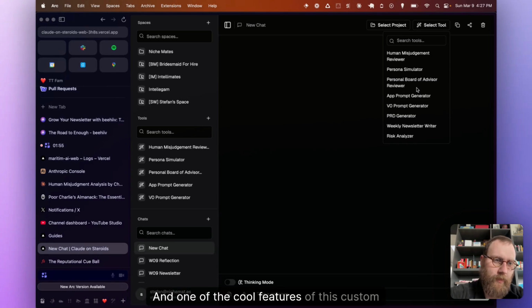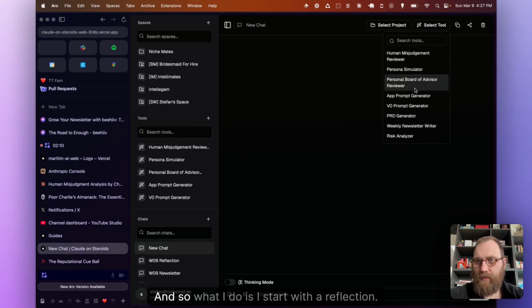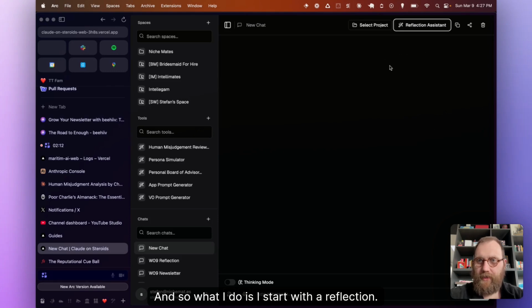And one of the cool features of this custom Claude implementation here is essentially that I can keep the context around, but I can switch the tool, which you can't do in projects because every time you have to start a new chat. And so what I do is I start with a reflection.